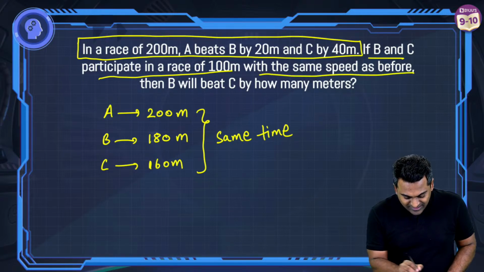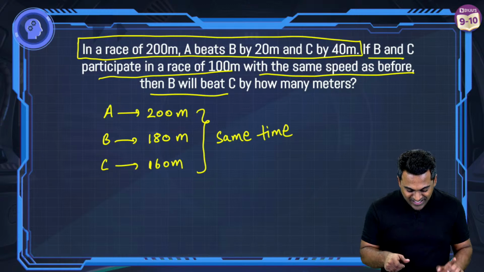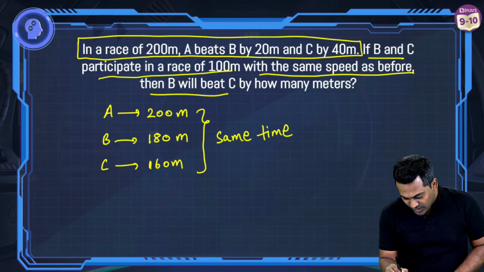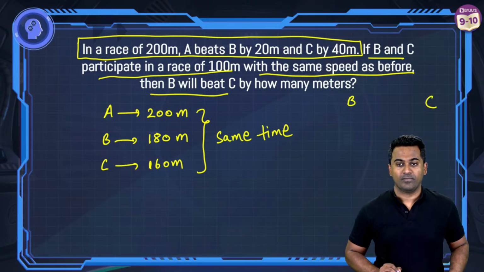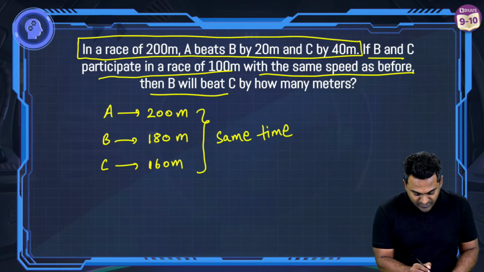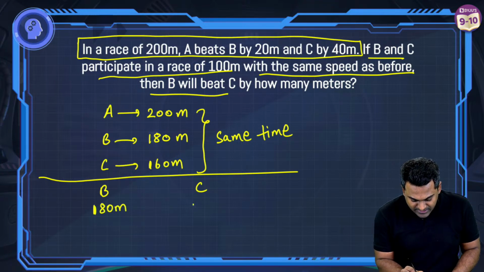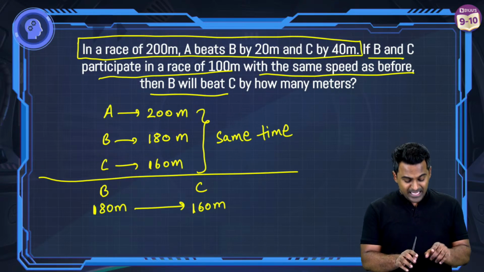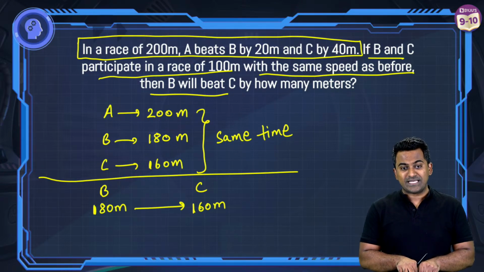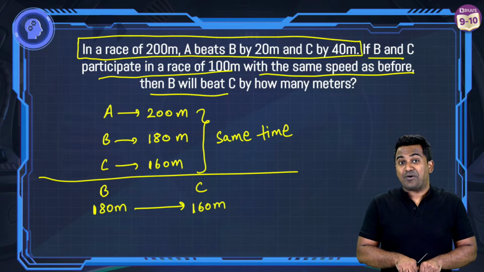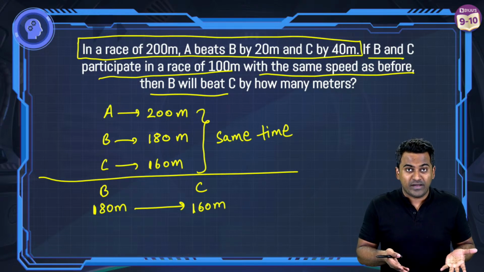Now they are running with the same speed. Now here comes the catch. All right, so here is B and here is C. Let me just write that down here, otherwise my head may block it. B is here, C is here. Now in the time that B covers 180 meters, C covers how much? 160 meters. Same time. When B covers 180, C covers 160. Yes? Now in a 100-meter race, we know B will win, right?